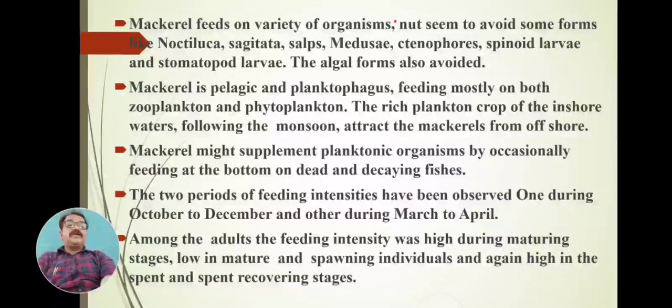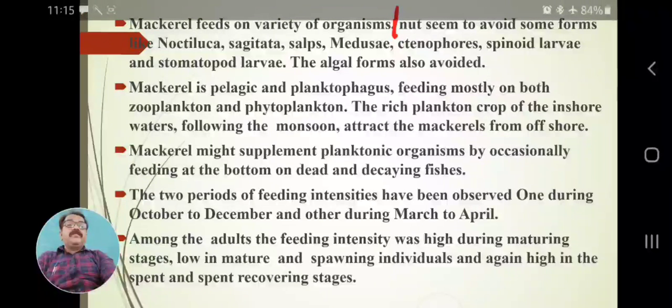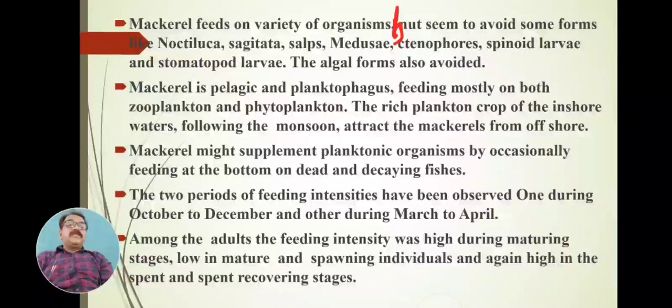But it seems to avoid some forms. It takes a variety of food material, a variety of organisms, but it seems to avoid some food material. Some food material is not used as food. Which are these food material? These are avoided by mackerel, not consumed as food. That is the food material which is to be avoided, food material which is to be discarded.